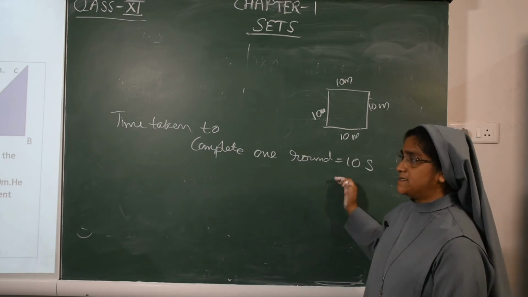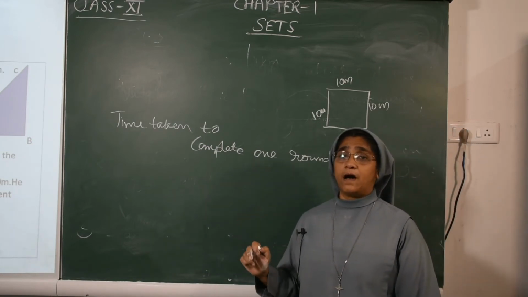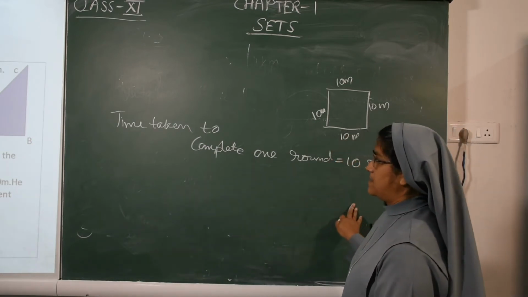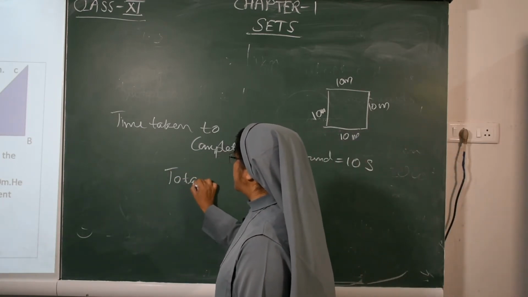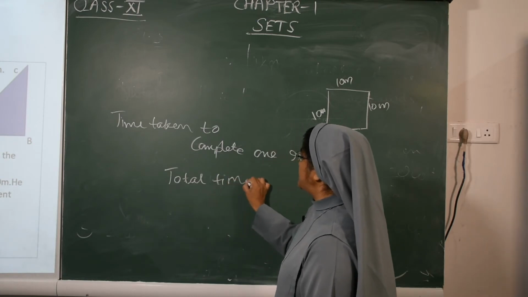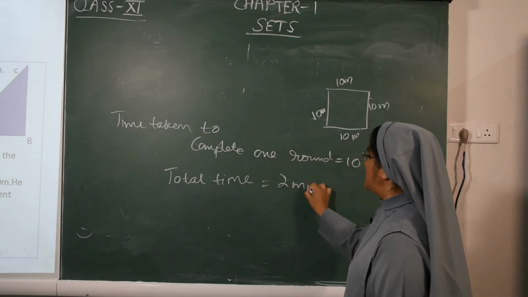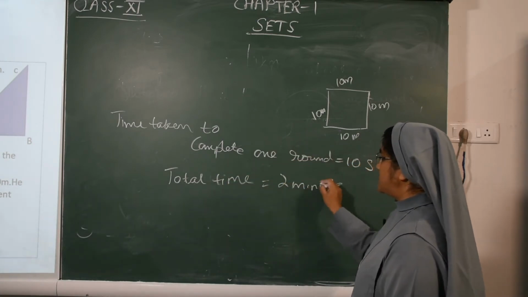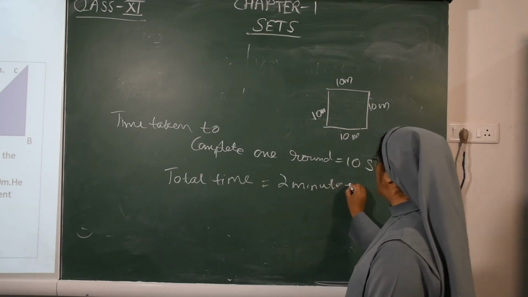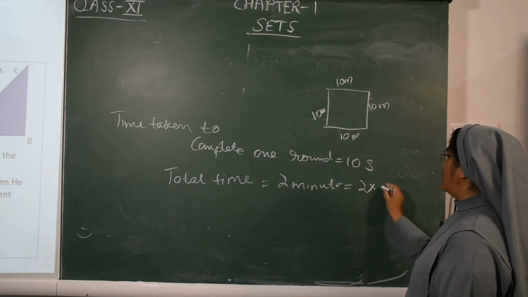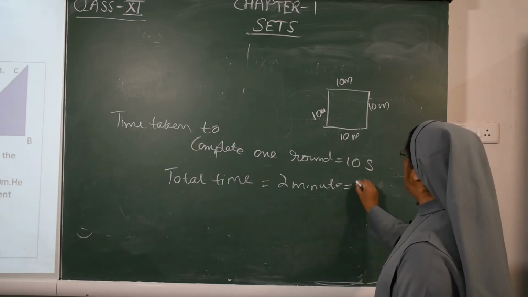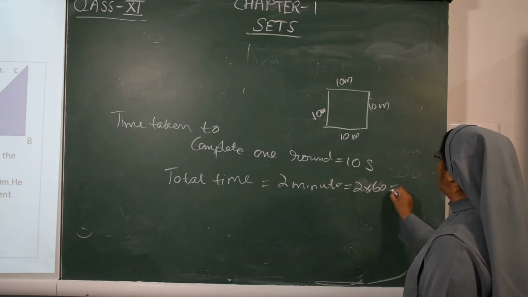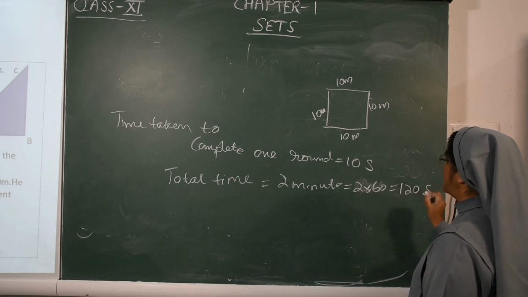Calculate the distance and displacement covered by the athlete in 2 minutes. The total time is given as 2 minutes. So we have to convert minutes to seconds. So 2 into 60, 120 seconds.